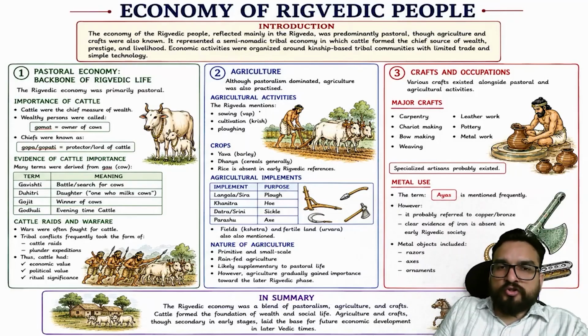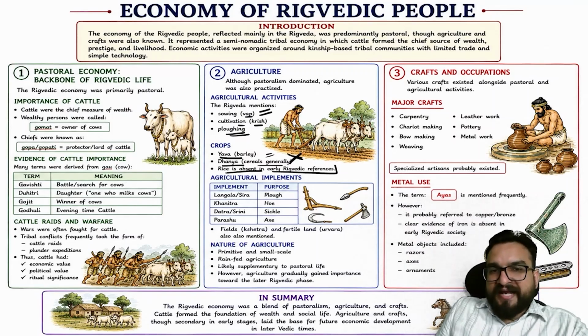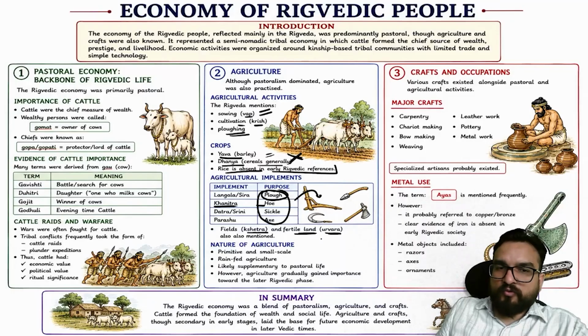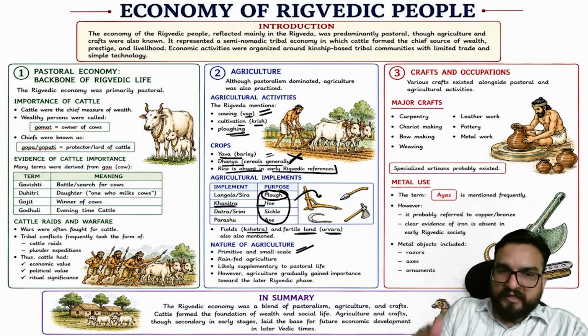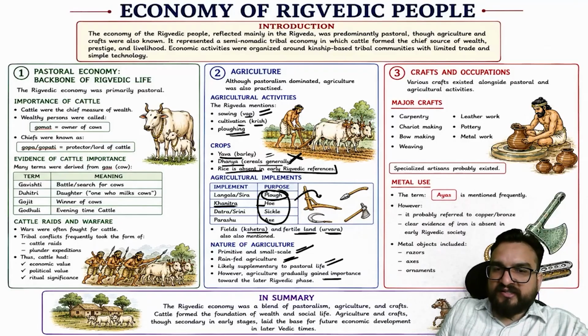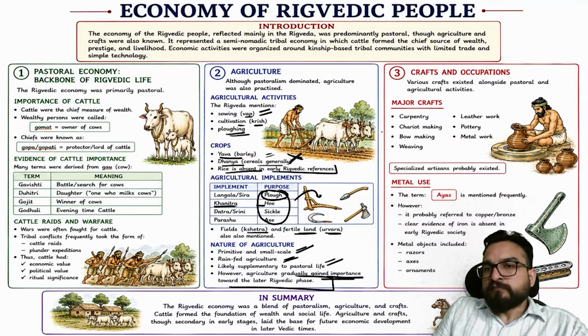So the Rigveda also mentions sowing, that is vap, cultivation, krish, and plowing as well. Crops like yava, barley, and dhanya, cereal generally, were present. Rice is absent in early Vedic references, so you will not find a reference to rice. Agriculture implements like plow, khanitra, hoe are agriculture equipment, and these are primarily made of wood, you will be finding, right? So the field, kshetra, and fertile land, urvara, we have found over here. So the nature of agriculture was primitive and small scale. Rain-fed agriculture, obviously, likely supplementary to pastoral life. However, agriculture gradually gained importance towards the later Vedic phase.